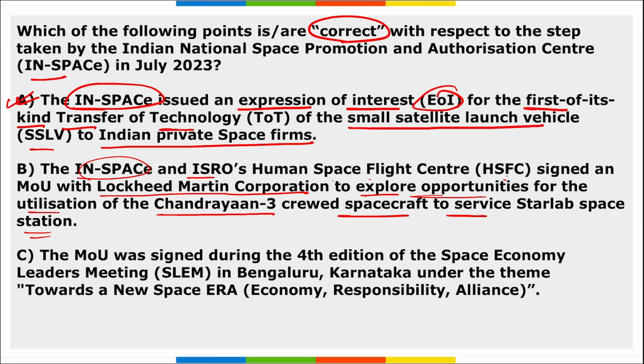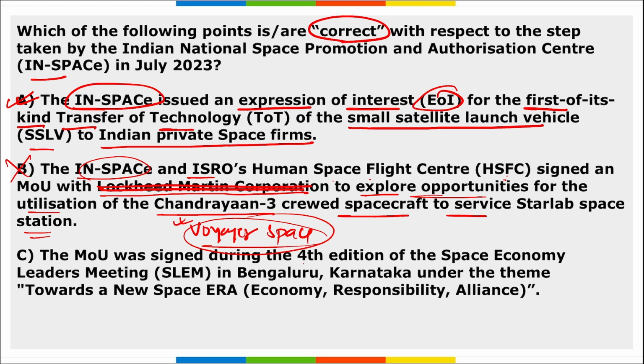They signed this MOU not with Lockheed Martin Corporation. It was not this company. It will be actually Voyager Space, right? They will explore various opportunities for this Chandrayaan 3 mission that was recently launched. Correct? So option B is wrong.